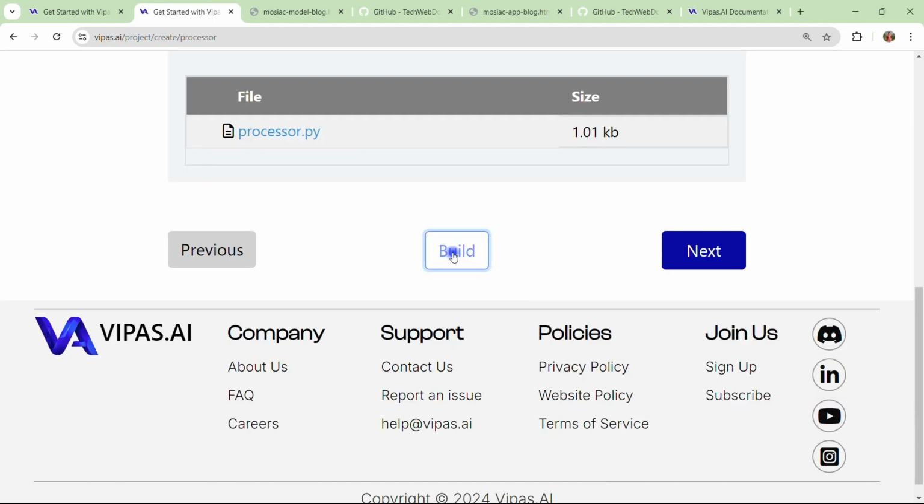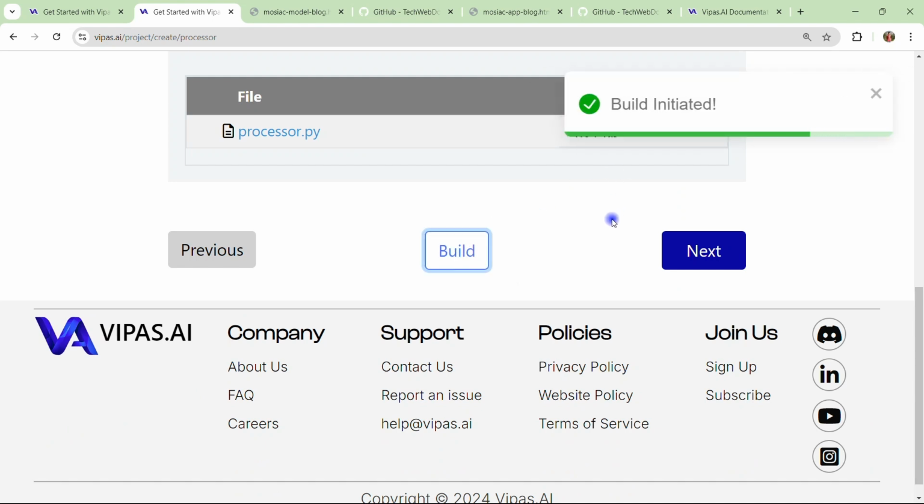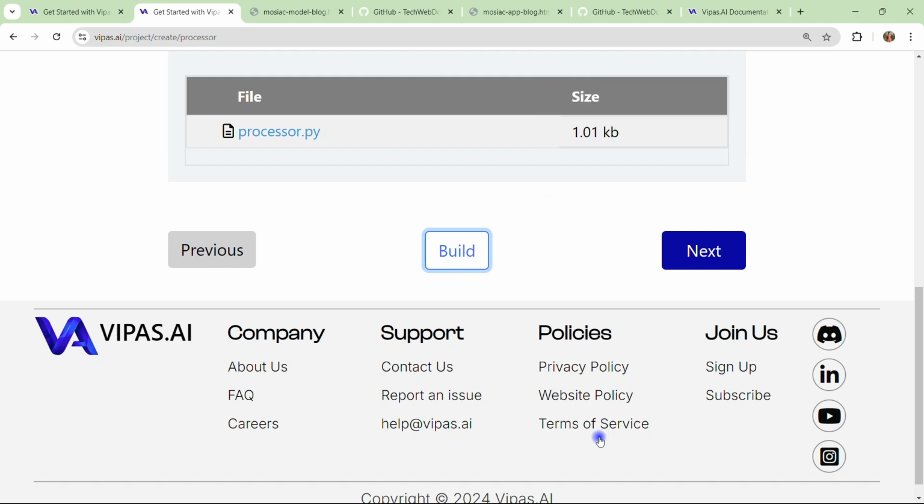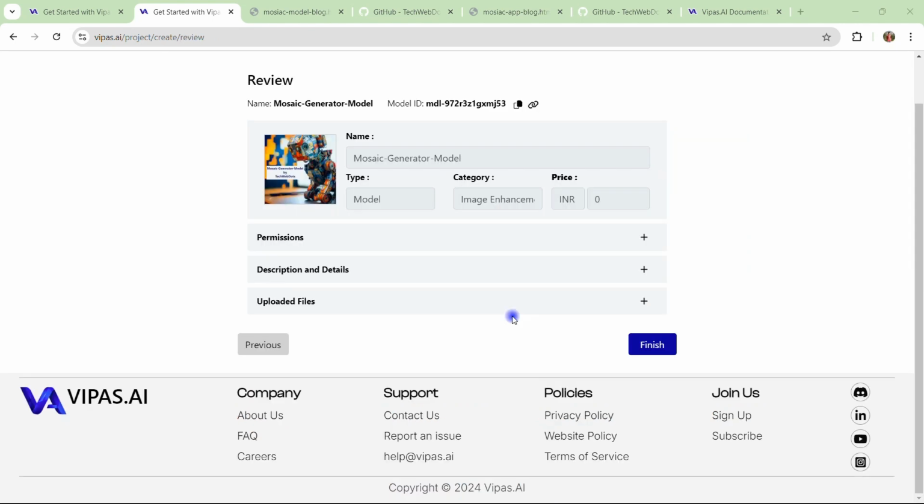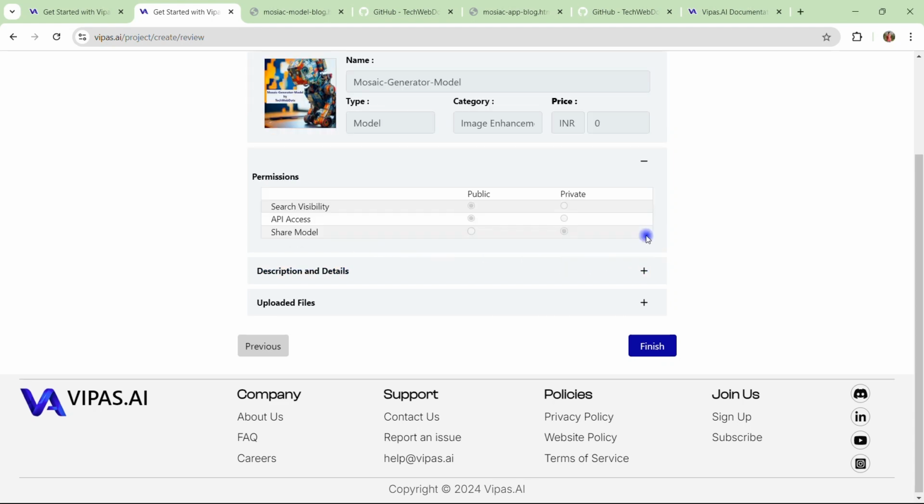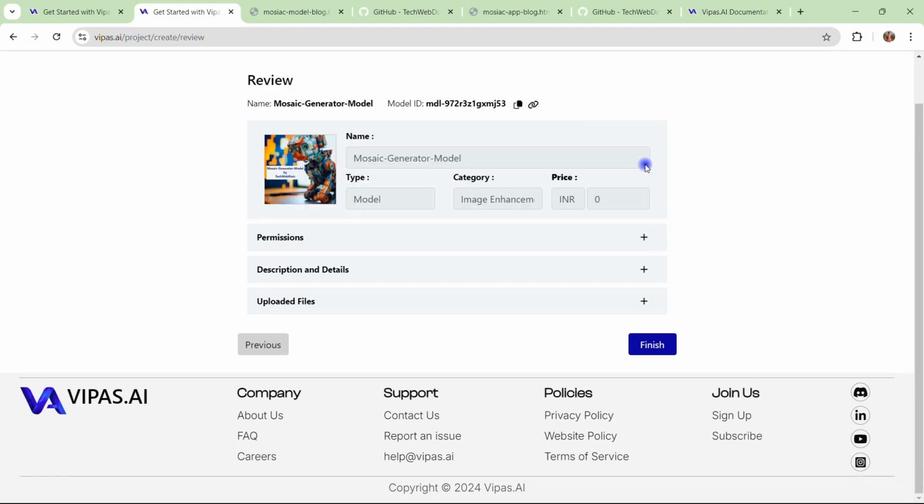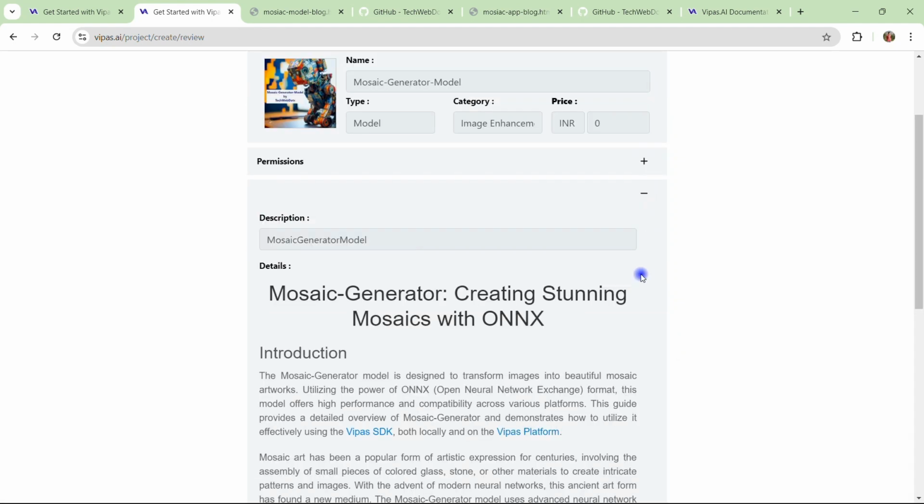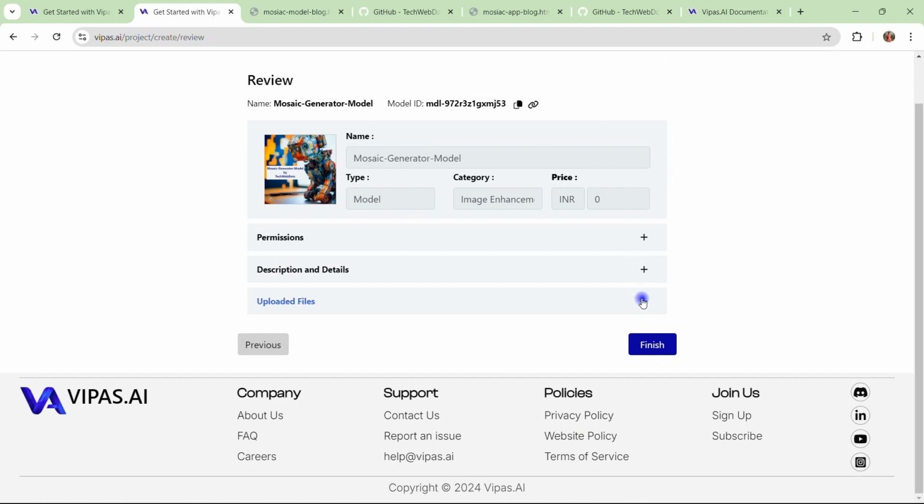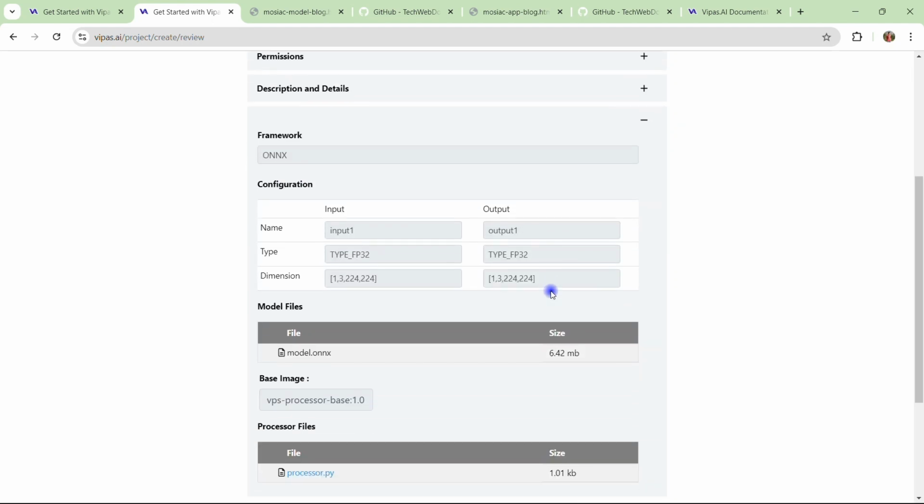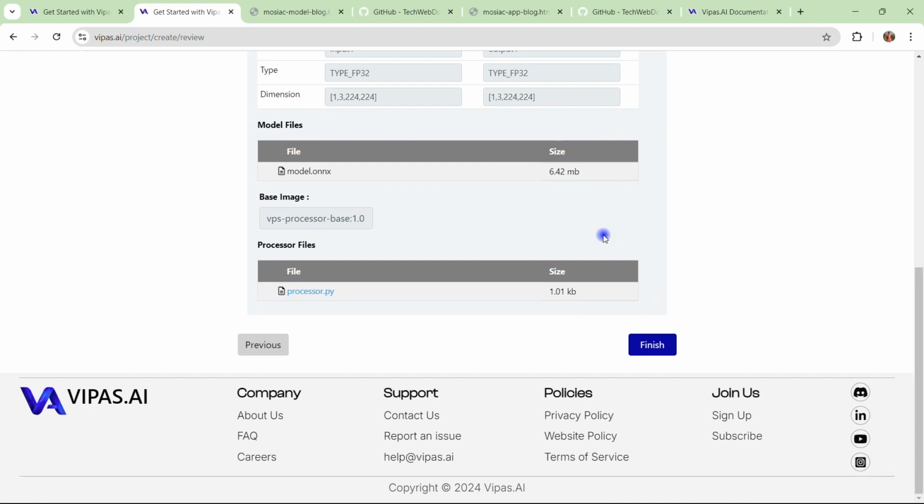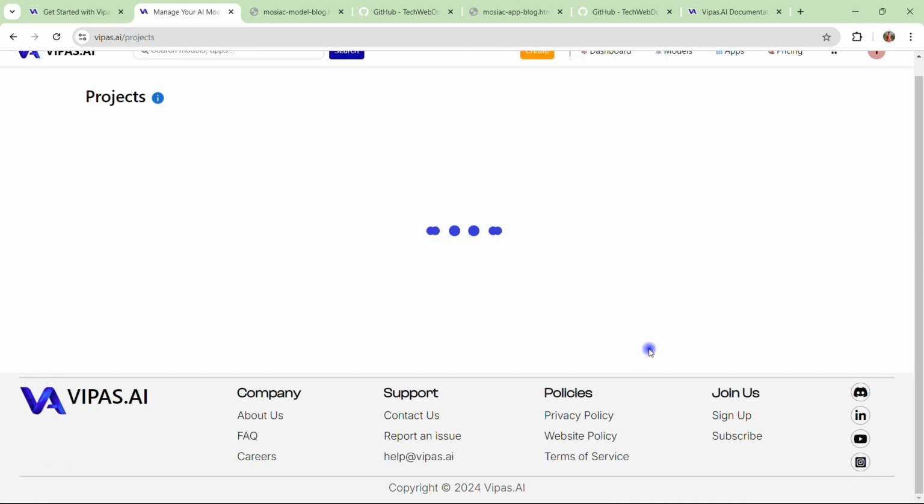If you click on build, then you will see a success notification, build initiated. It means now we can go to the next step. After clicking on next step, it allows us to view all the things that we have set up so far, either related to permission, or to the description that we have provided, and the uploaded files that we have used for the configuration. So let me click on finish for now.